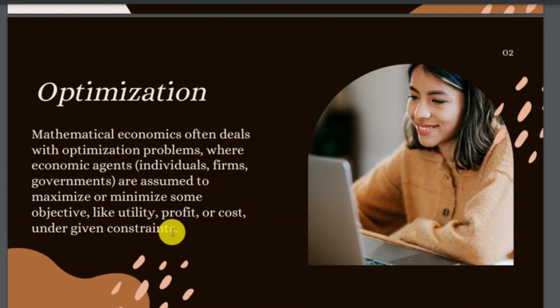Every producer wants to maximize profit at low cost, and every consumer wants more satisfaction at low cost. So this is all about the optimization purpose of producers and consumers. In mathematical economics, this is calculated or analyzed under given constraints.